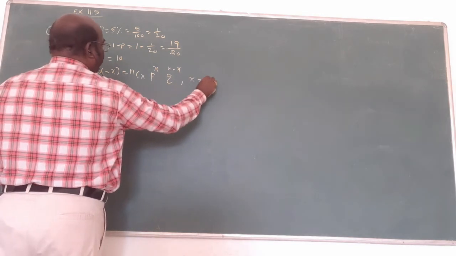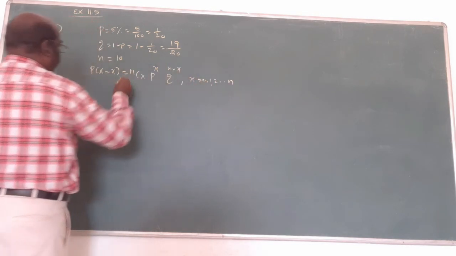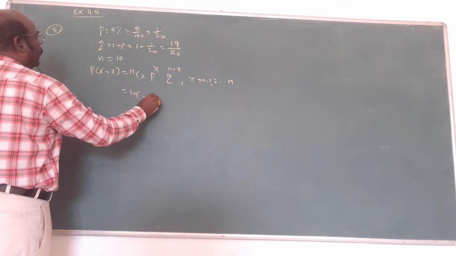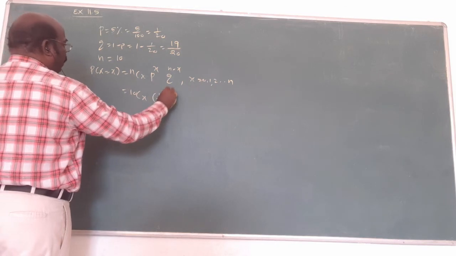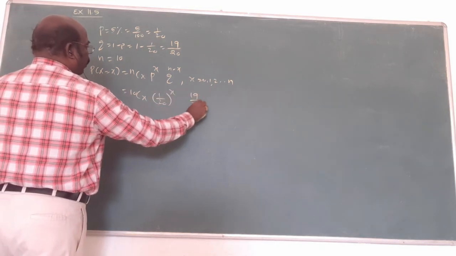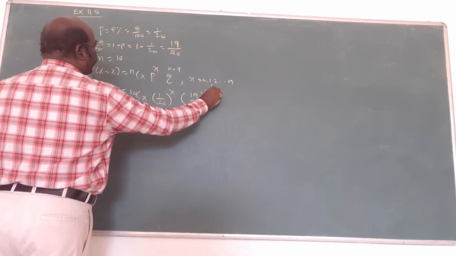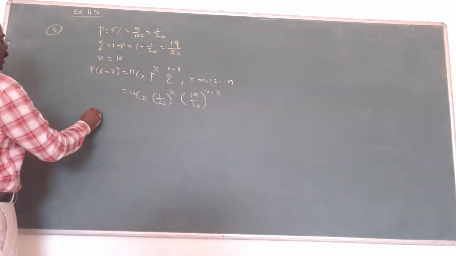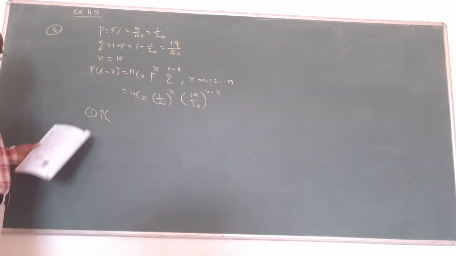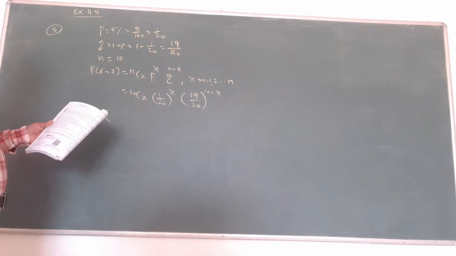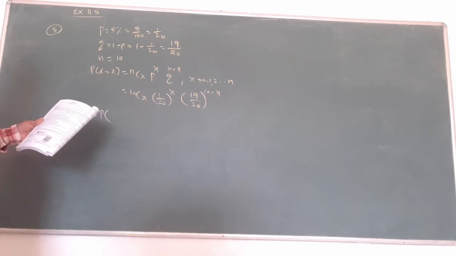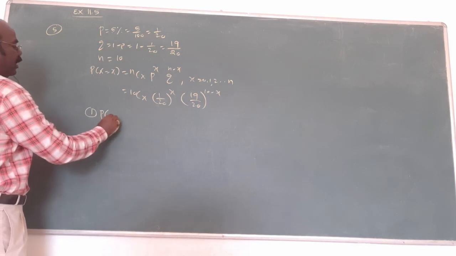Now the problem is the same. Now substitute the values: 10Cx, 1 by 20 power x, 19 by 20 power 10 minus x. Okay? Now what is the first subdivision? Probability of at least one defective.